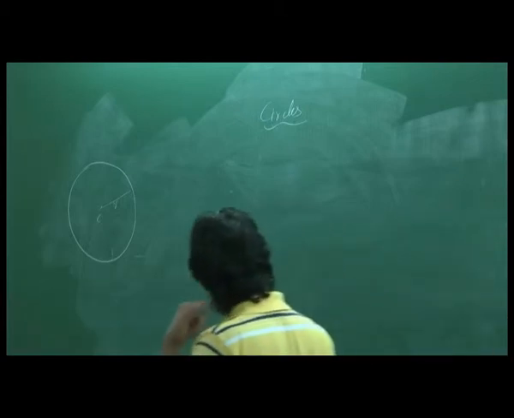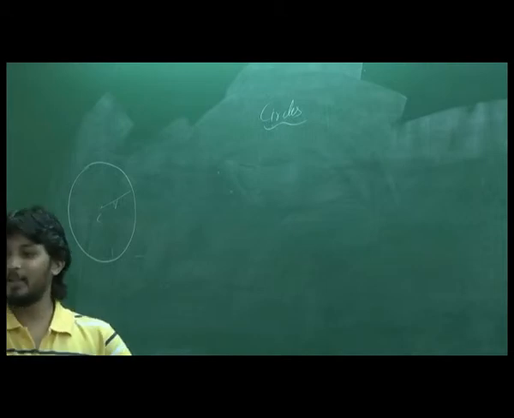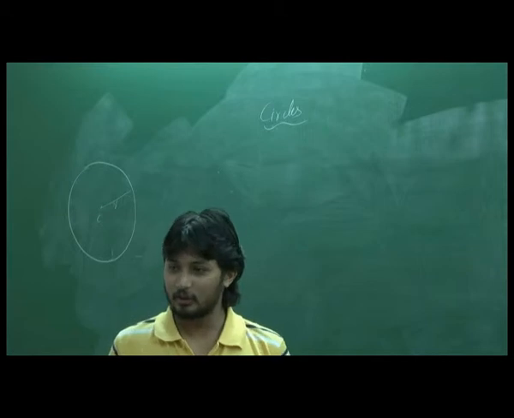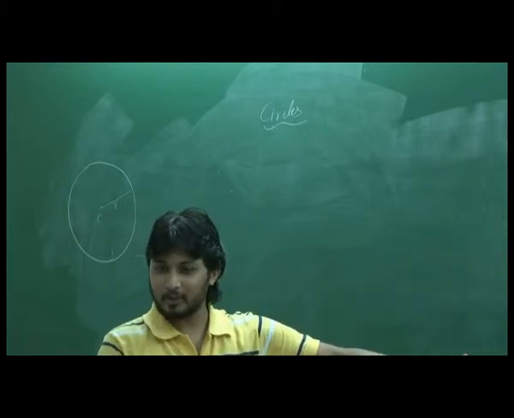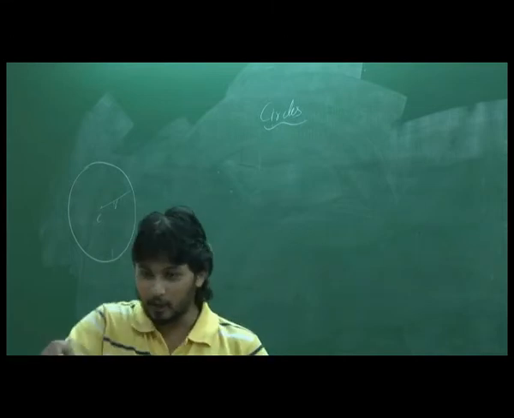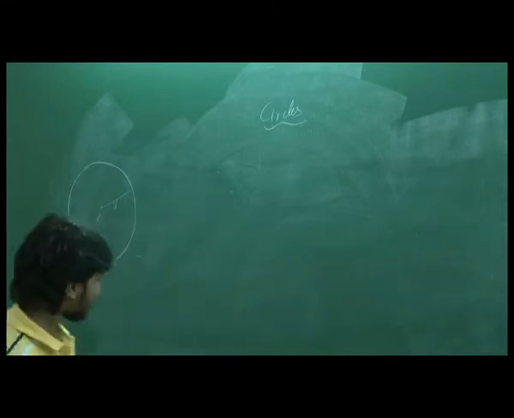Circles are very different. We study circles separately because a circle cannot be formed by many triangles put together, right? We said any polygon can be divided into triangles, which is why triangles are important. But if we take a circle, we cannot divide it into triangles. So we separate out the circle and study it differently, and we separate out all other polygons and study only triangles. So why is it that a circle is special from other polygons?